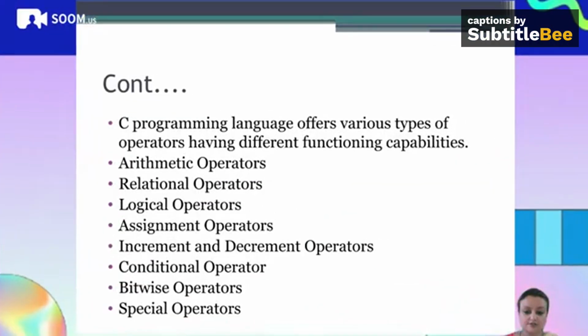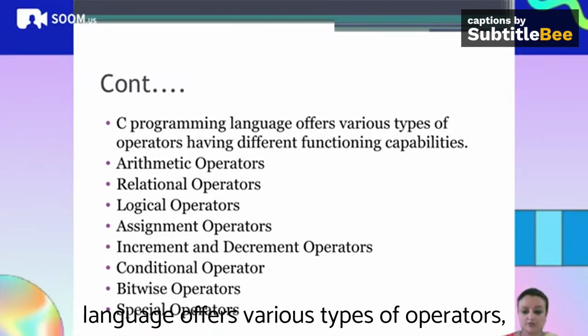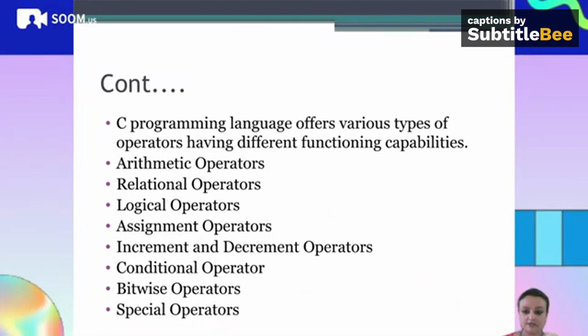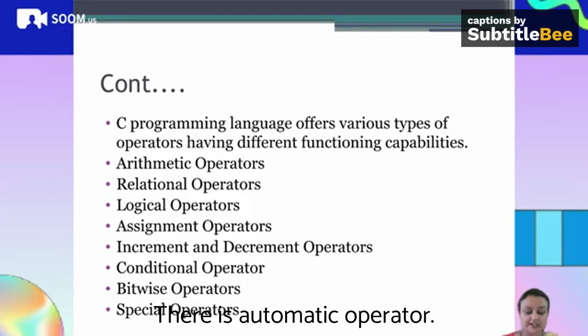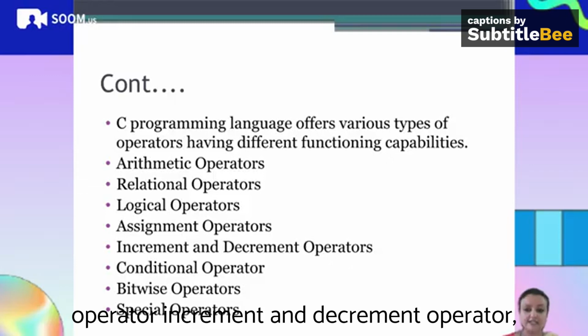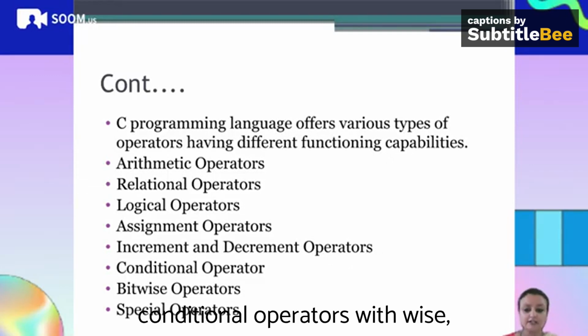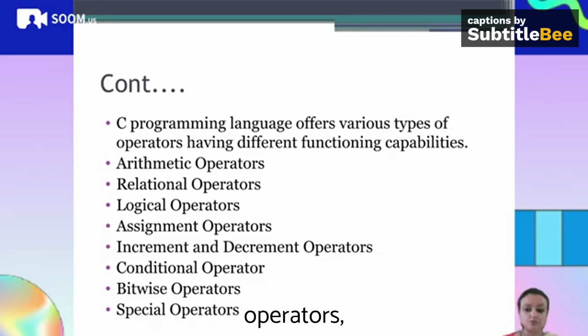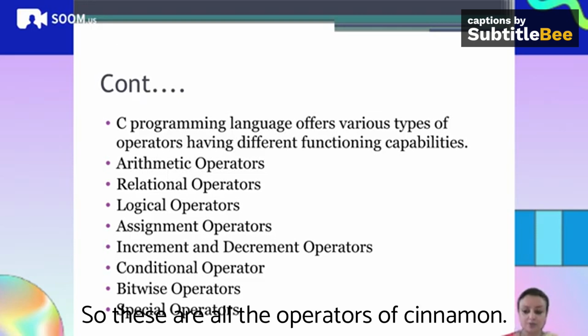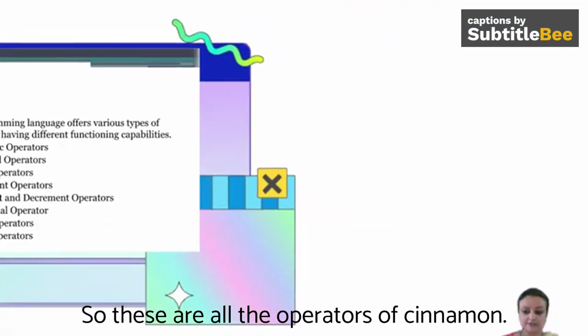So here it is. C programming language offers various types of operators having different functionalities. There are arithmetic operators, relational operators, logical operators, assignment operators, increment and decrement operators, conditional operators, bitwise operators, and special operators. So these are all the operators of C language.